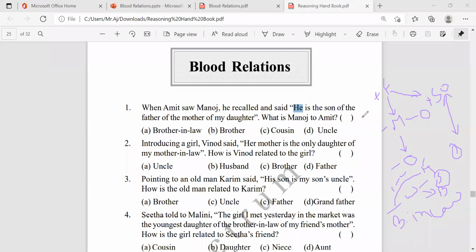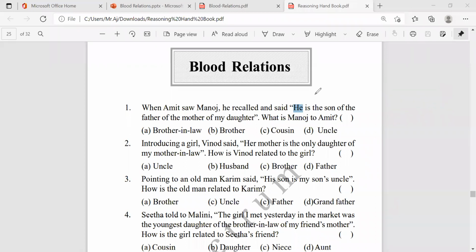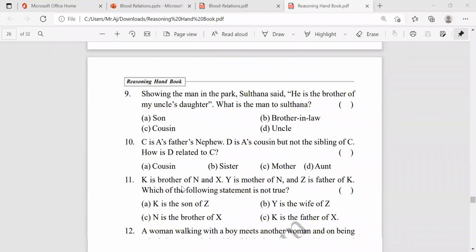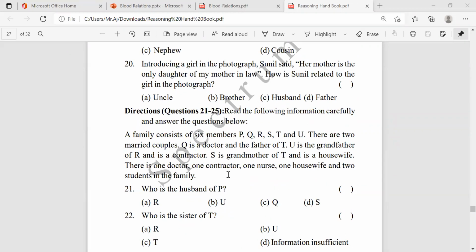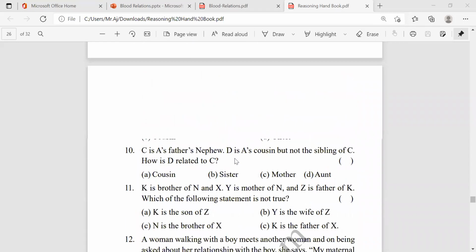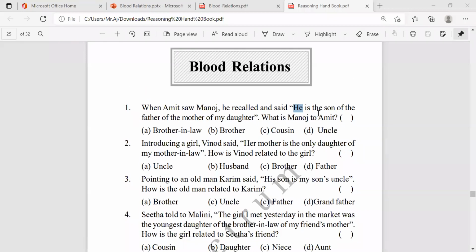You can directly say it by assuming in your mind first of all, but practice with a family diagram. A family diagram is mostly useful for direction questions, where they give us full data and we need to write the family diagram. Up to that, no need of writing the diagram, just assume what they are saying. Brother-in-law is the answer.